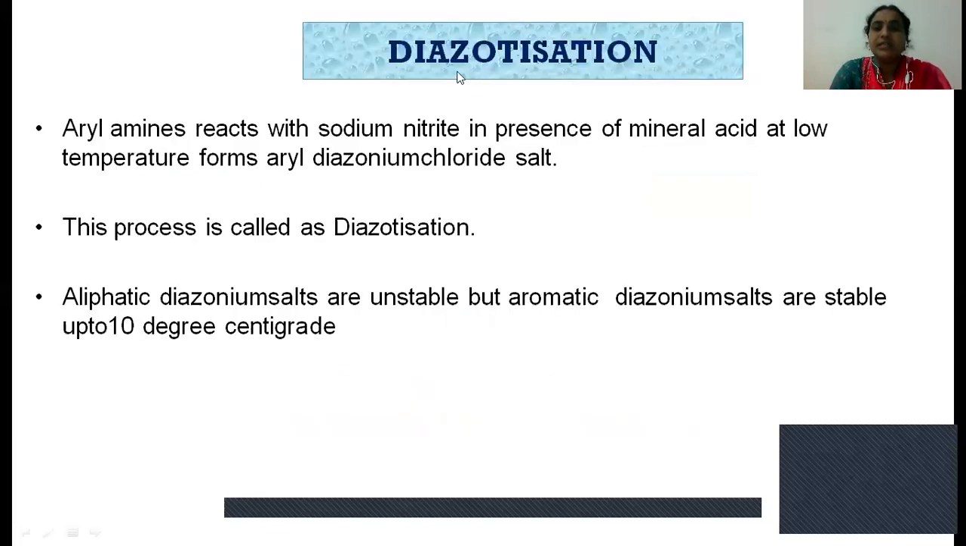So first, what is diazotization? Diazotization is nothing but aryl amines reacting with sodium nitrite in the presence of mineral acid, that is HCl, at low temperature, like 0 to 5 degrees, to form aryl diazonium chloride salts. This process of conversion from aryl amines to diazonium chloride is called diazotization. Compared to aliphatic diazonium salts, aromatic diazonium salts are stable up to 10 degrees centigrade.